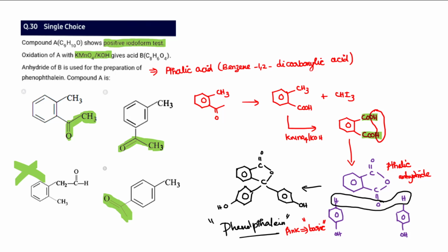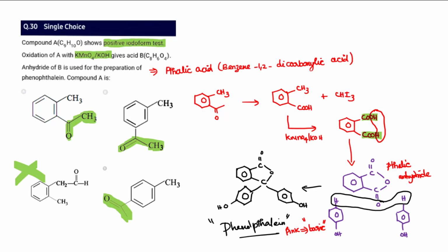So when you use phenolphthalein for acid base indications like HCl and NaOH, slowly when you go for neutralization, excess NaOH will be present after the neutralization point. So automatically the solution becomes basic. In basic medium, phenolphthalein turns pink. In acidic medium, phenolphthalein is colorless. So the option is possibly the phthalic anhydride.